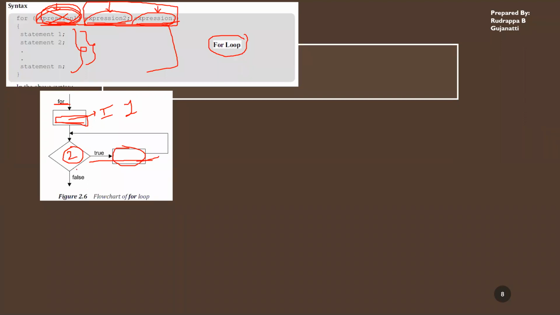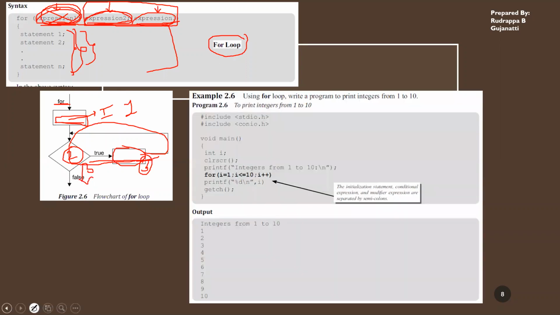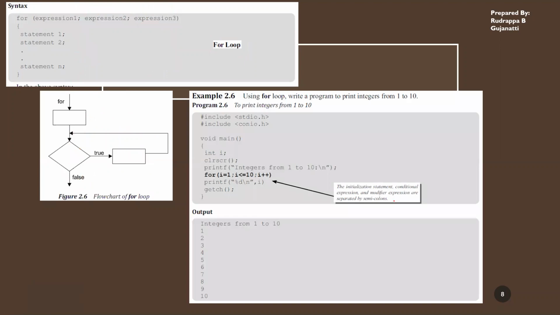So it can be either 2 comma 3 over here you're performing, or you're performing 3 over here. So it depends on how you're performing. Then you keep on executing statements 1 to n, unless and until this condition, that is expression 2, is true, or else you come out of the for loop. Now let us see the same through an example.